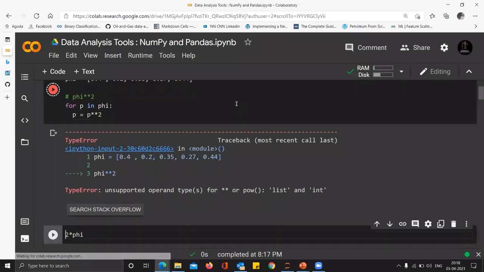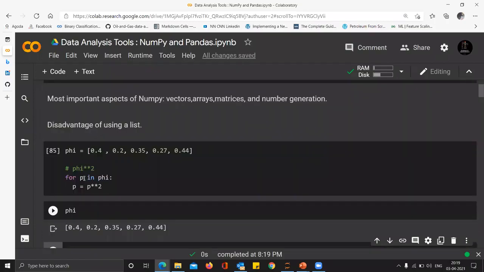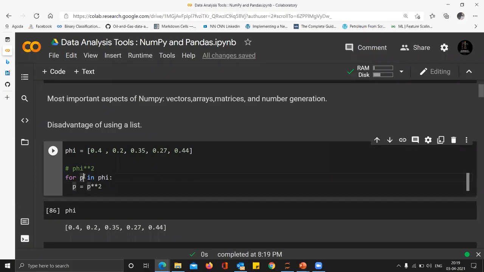That will square every term. And if you go back and check whatever is there in phi, you can see now, just a second. Okay, so something is missing over here.